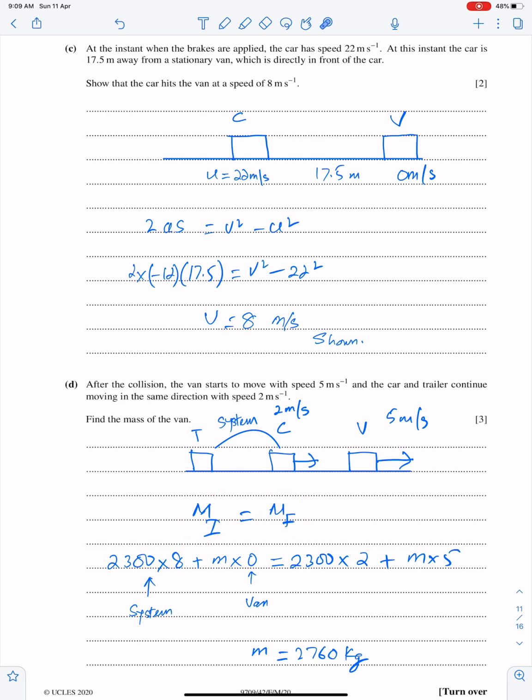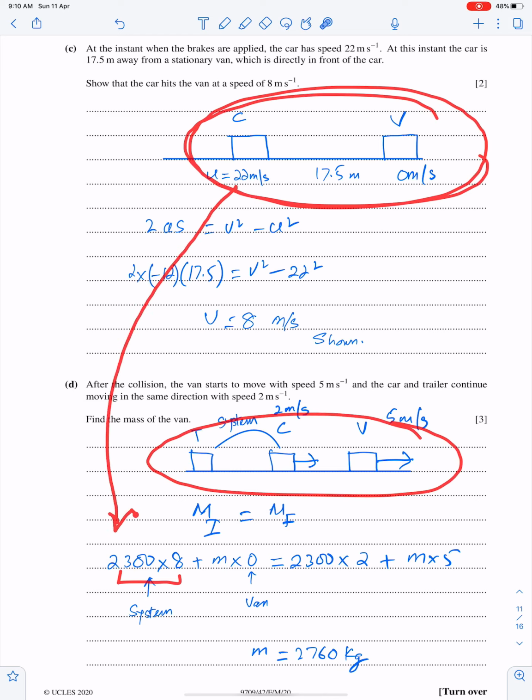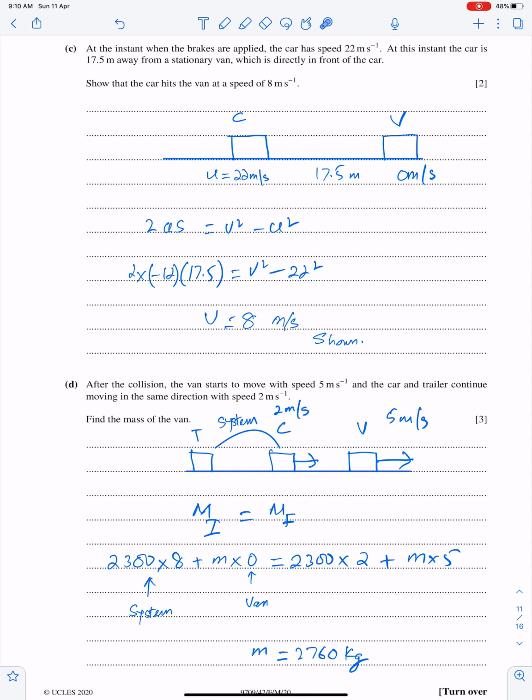So system means 2300 mass. So mass of system times velocity. The formula of momentum is mv. So 2300 times 8. This is the initial and this is the final momentum situation. For initial, use this 2300 into 8. When car hits the van, the velocity of car is 8. And the velocity of van is 0, so m times 0.